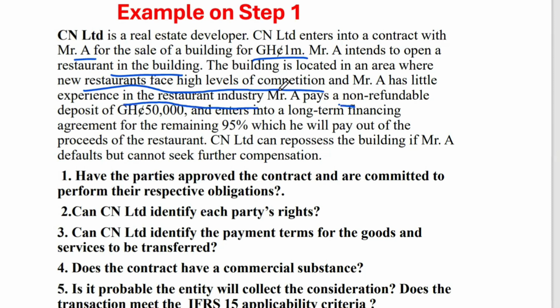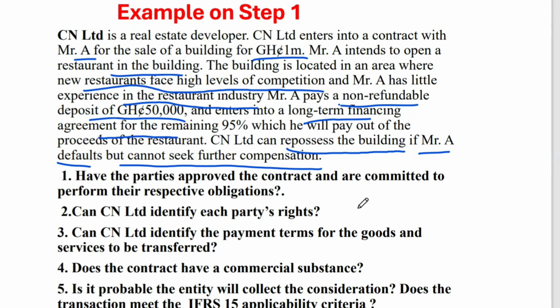Mr. A pays a non-refundable deposit of 50,000 and enters into a long-term financing agreement for the remaining 95%, which he will pay out of the proceeds of the restaurant. CN Limited can repossess the building if Mr. A defaults, but cannot seek further compensation. And it says, one, have the parties approved the contract and are committed to perform their respective obligations?